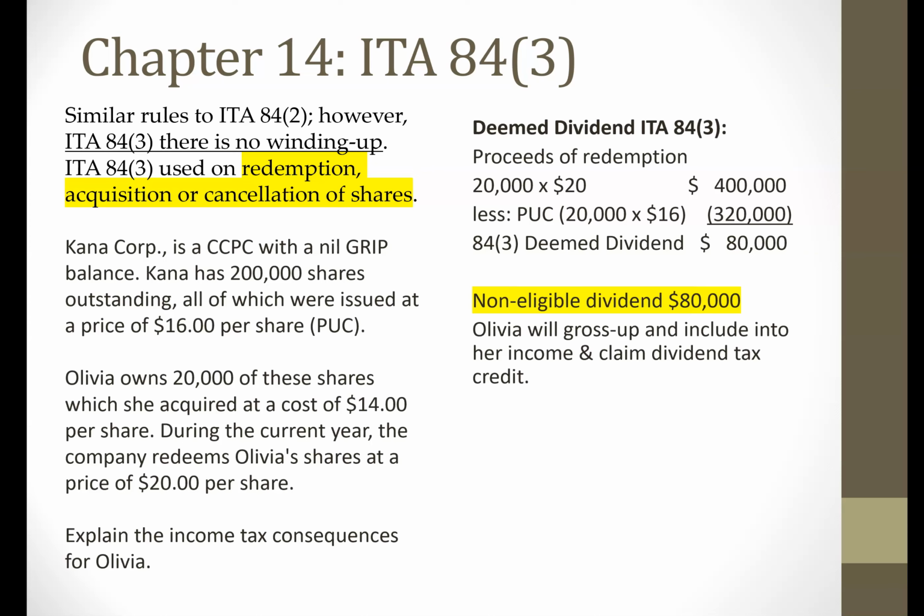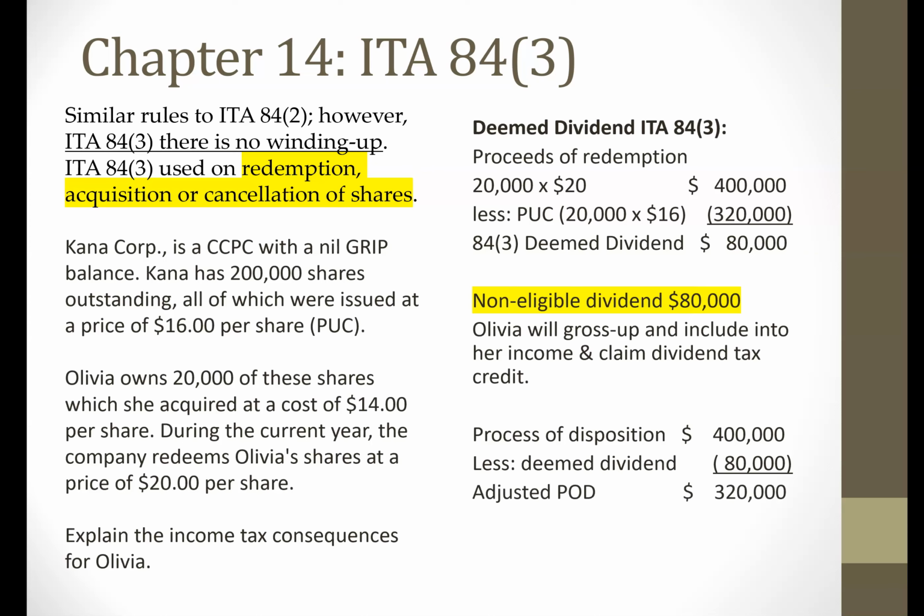Now, similar to 84.2, the first step for 84.3 is the proceeds of redemption to figure out whether there's a deemed dividend. Then we have to look at the proceeds of disposition. She's also disposing of her shares. She's going to get $400,000, but to avoid double taxation, we're going to take out the deemed dividend amount, and so her adjusted proceeds are going to be $320,000. From that amount, we subtract her ACB. Now, she bought the 20,000 shares at $14 per share, so her adjusted cost base is going to be $280,000.